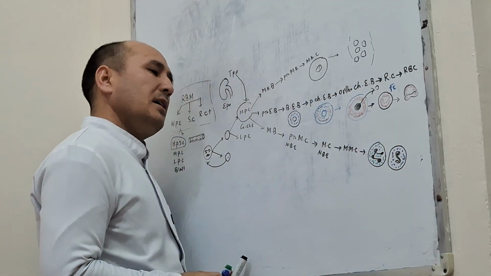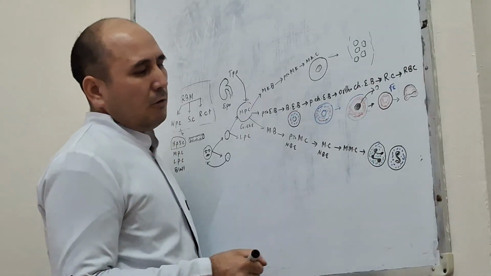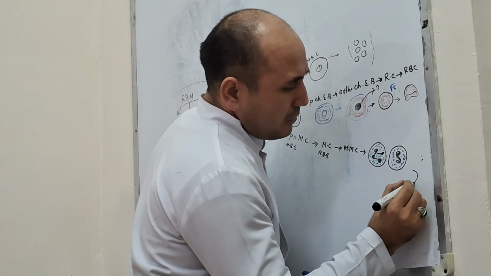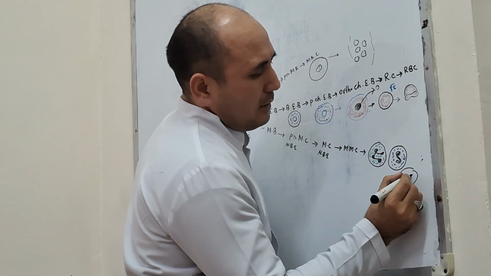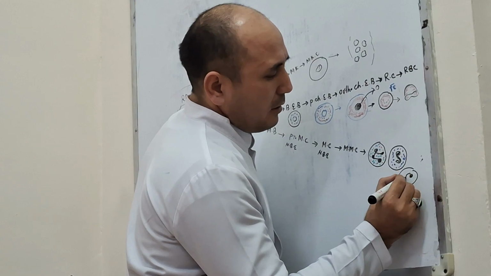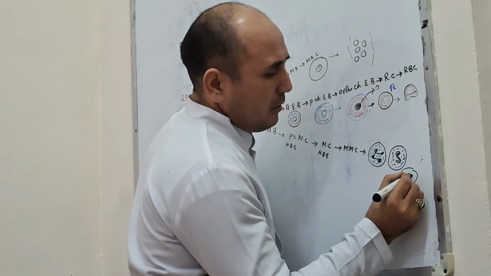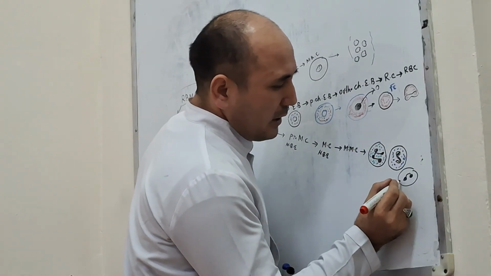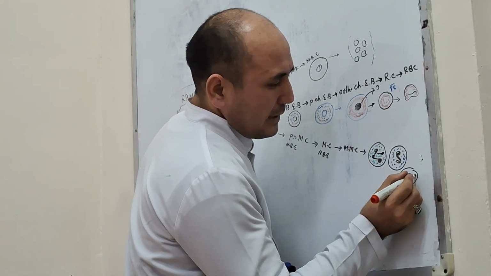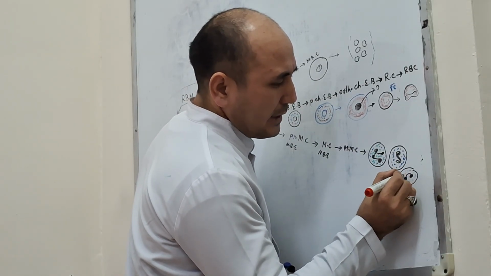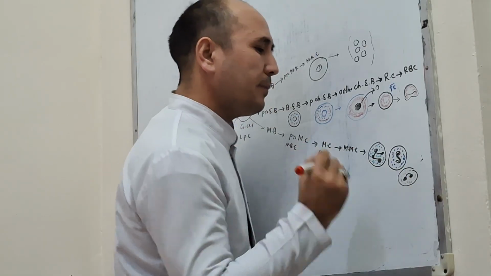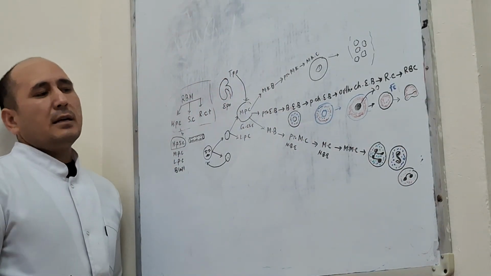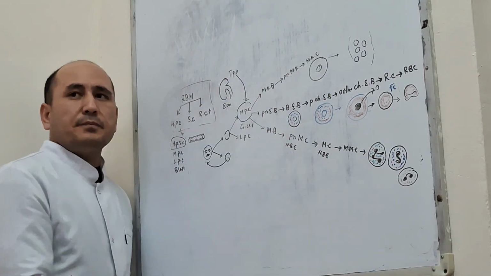Next granulocyte is eosinophil. Horseshoe shaped, a bilobar nucleus. Okay, here you can see only acidic granules, acidophilic granules. This is the granulocytes.